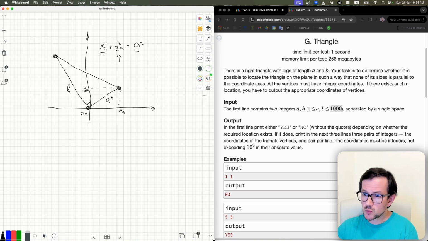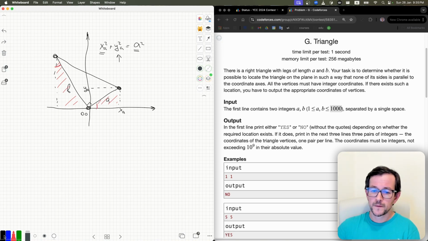Now, the easy way, I believe, is to see that these two triangles are similar. So this triangle and this triangle, because these angles are the same. So the coordinates of this point can be calculated like this.